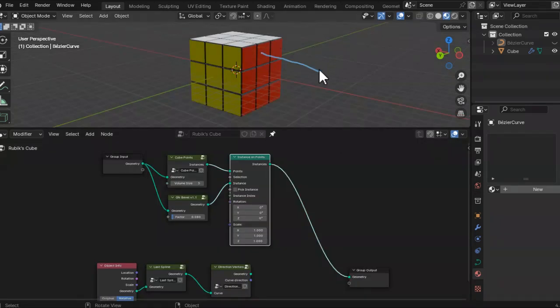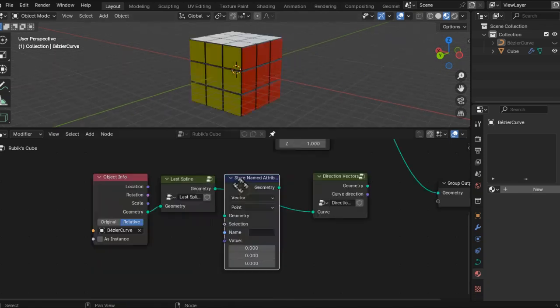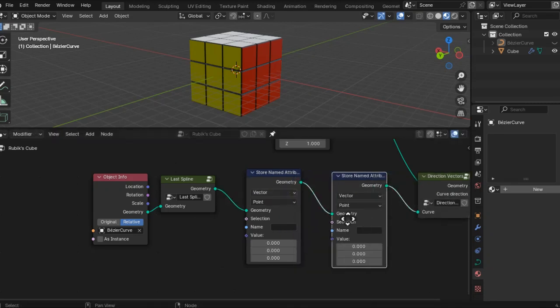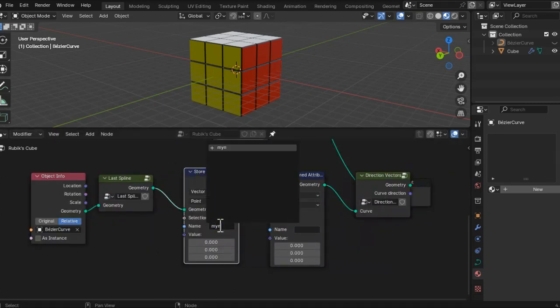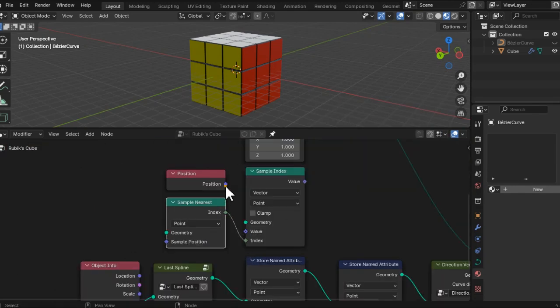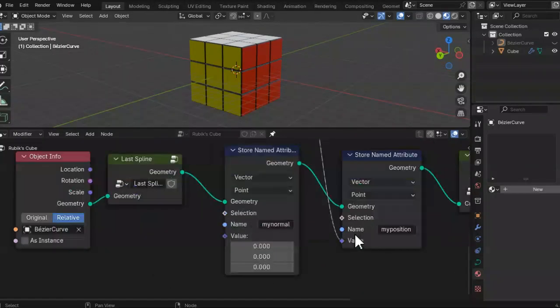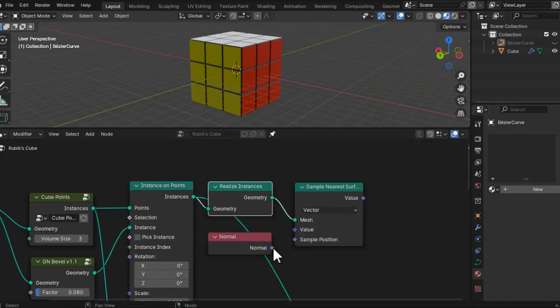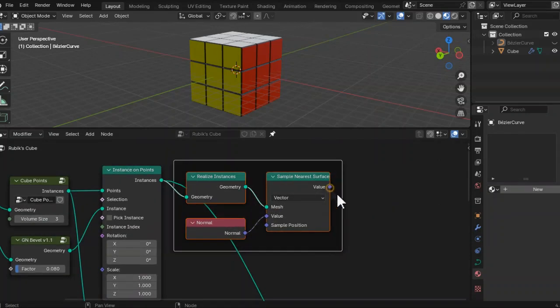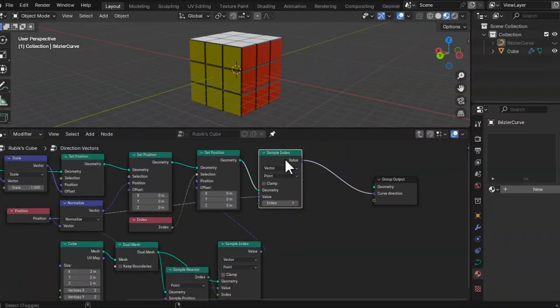We will also need the normal of the face on which we have drawn our curve and the position of the cube vertices nearest to that curve. So let's store two attributes before the node group. I will name one attribute my normal and the other my position. Sample the nearest point position and store it on my position attribute. Then sample the nearest surface normal and store it on my normal attribute.